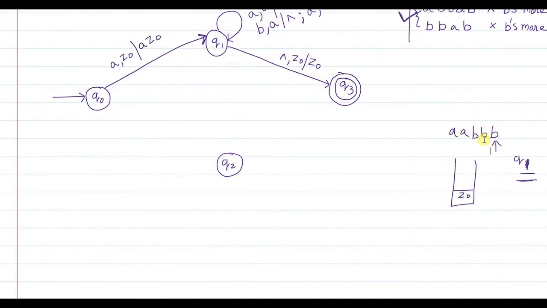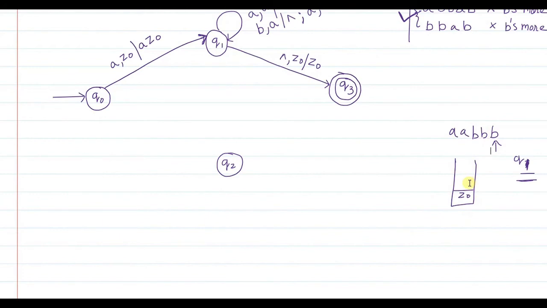But now another B is encountered and the stack has turned empty. What does it mean? That means this is an extra B for which there is no A that I can match. That means the number of A's read so far in the string is less than the number of B's encountered so far. This happens when B is read and the stack becomes empty.